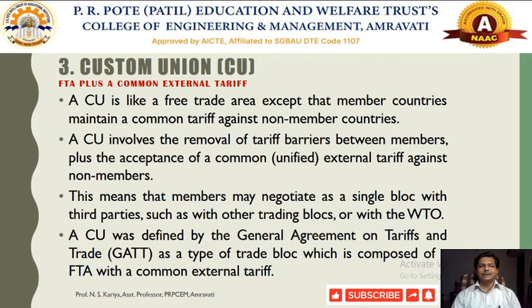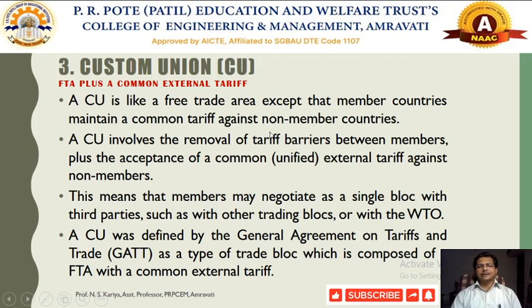particularly for the non-members. So they have some particular policy, and that policy is called the common external tariff policy, particularly for non-member countries.